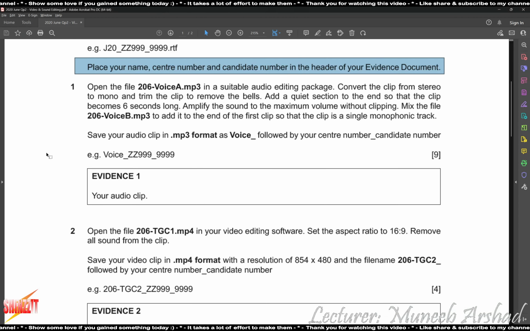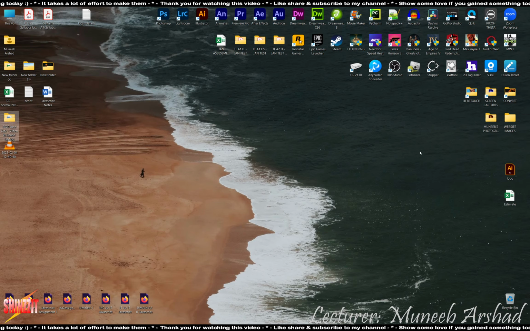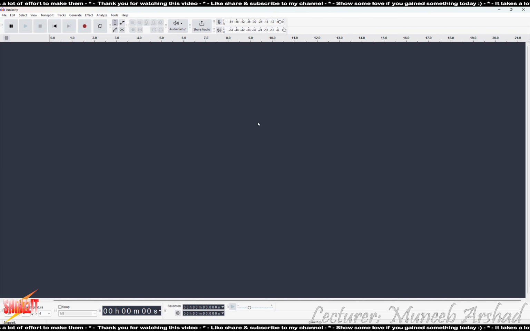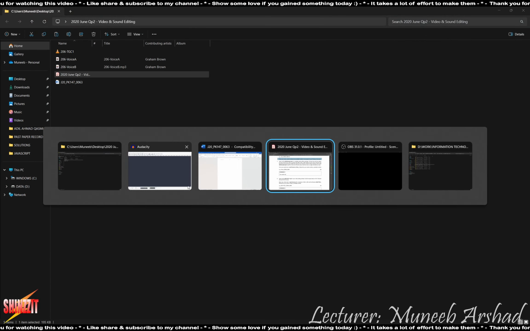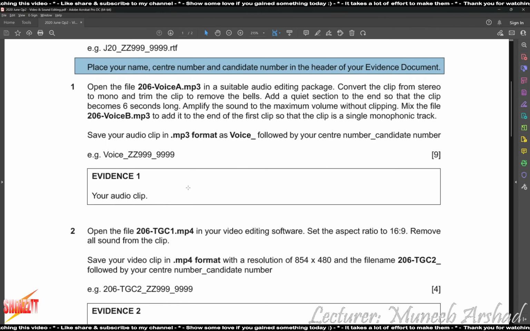Moving on, it says open this file in a suitable audio editing package. So we are going to edit the audio in Audacity. We'll open it up and import the 206 voice A, which is this one, so drag and drop it.